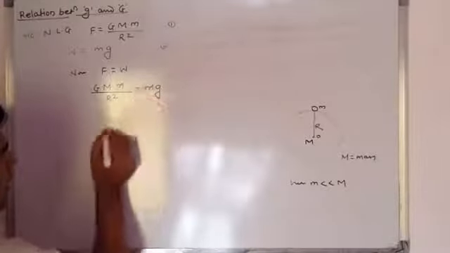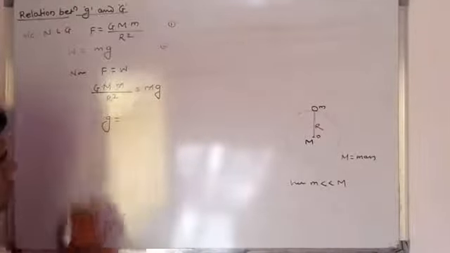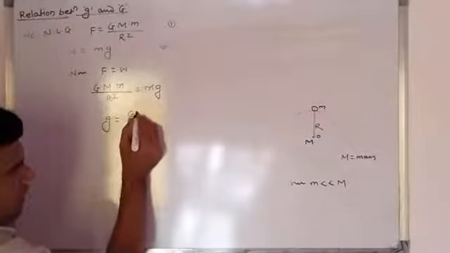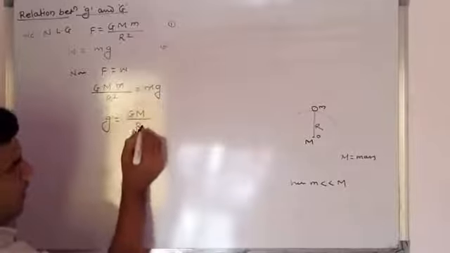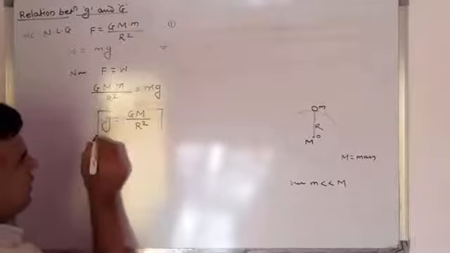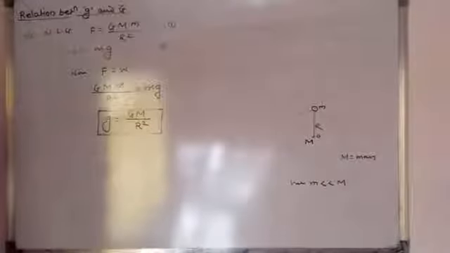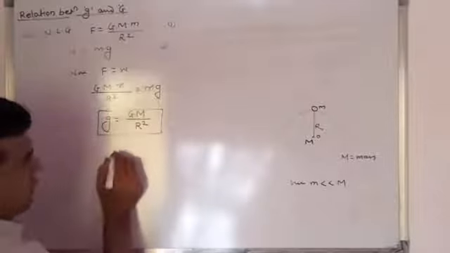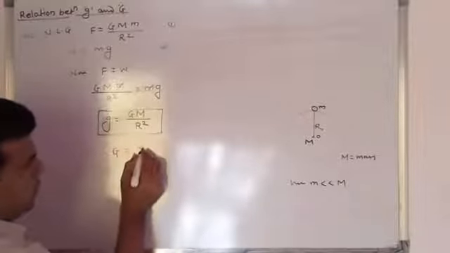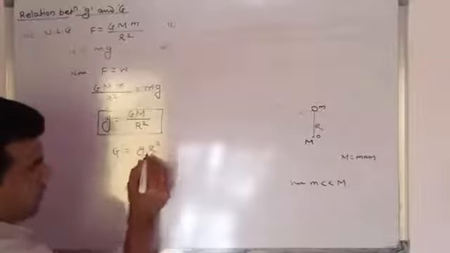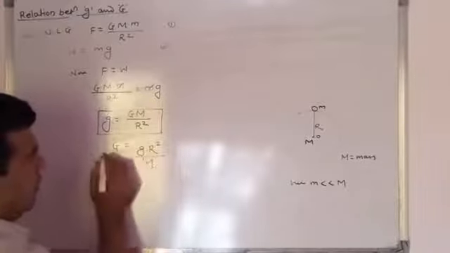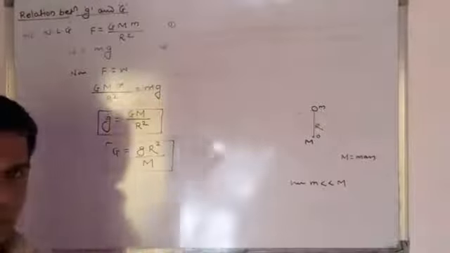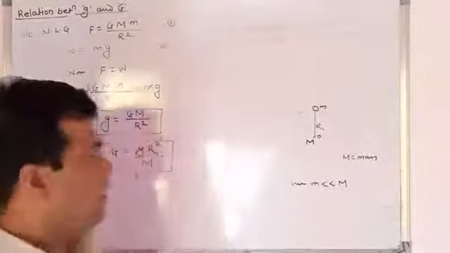Now this m gets cancelled, and therefore this can be written as g is equal to capital G into capital M upon R square, and this is the acceleration due to gravity in terms of the universal gravitational constant. Or this can again be written as capital G is equal to g R square upon capital M. This is again the relation between the acceleration due to gravity and the universal gravitational constant.